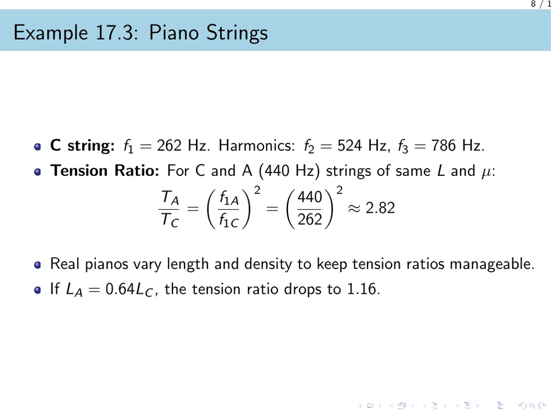However, to prevent the piano frame from collapsing under such massive force, real pianos vary the length and the density of the strings. For instance, if the A string is shortened to 64% of the length of the C string, the required tension ratio drops significantly to only 1.16.